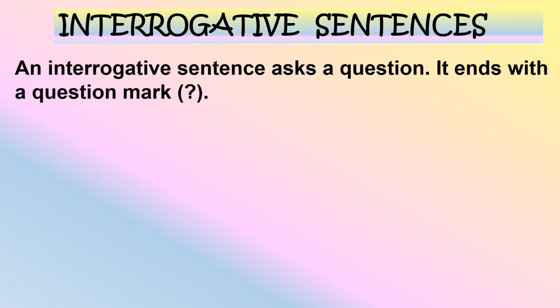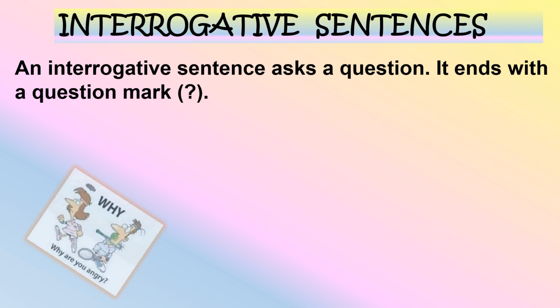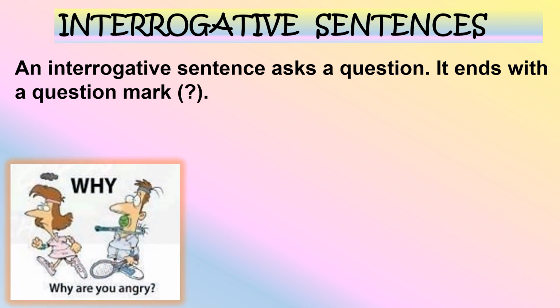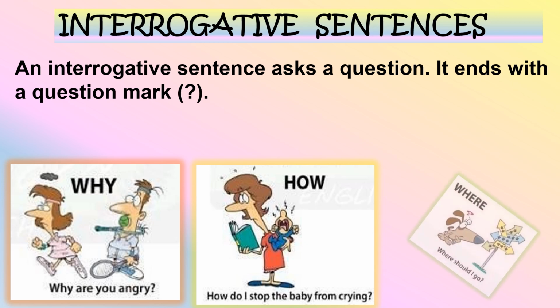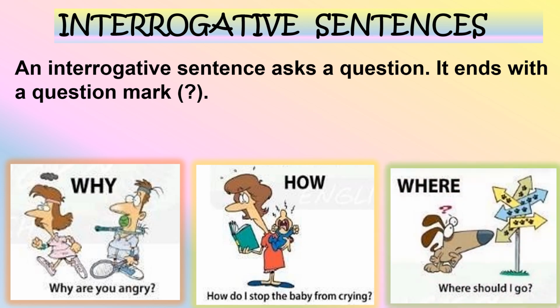Interrogative sentences. An interrogative sentence asks a question. It ends with a question mark. Can you read these sentences for me, please? Yes, ma'am. Why? Why are you angry? How? How do I stop the baby from crying? Where? Where should I go?